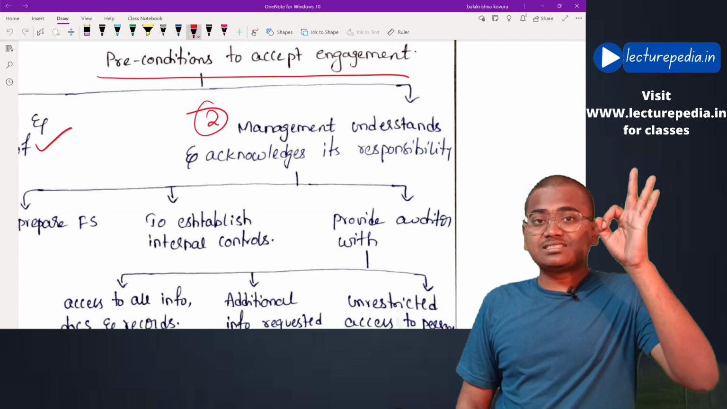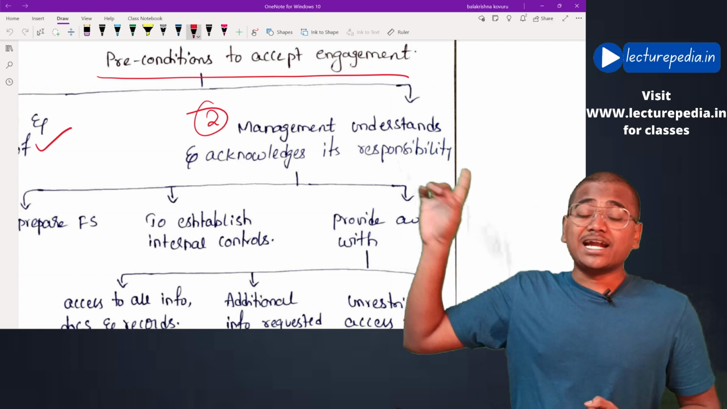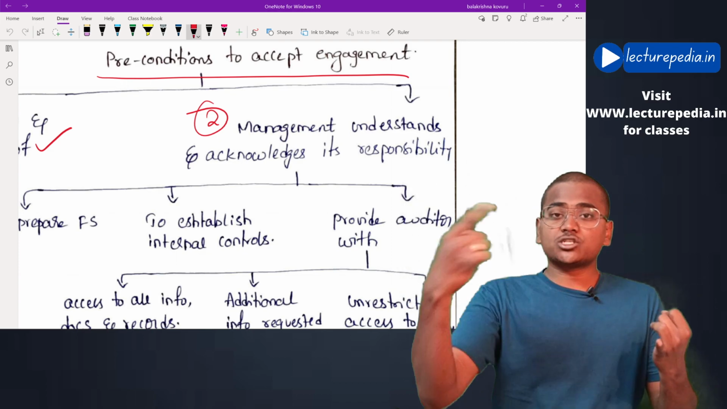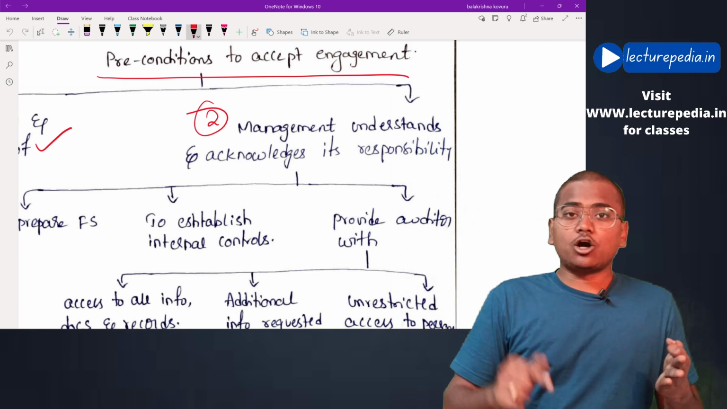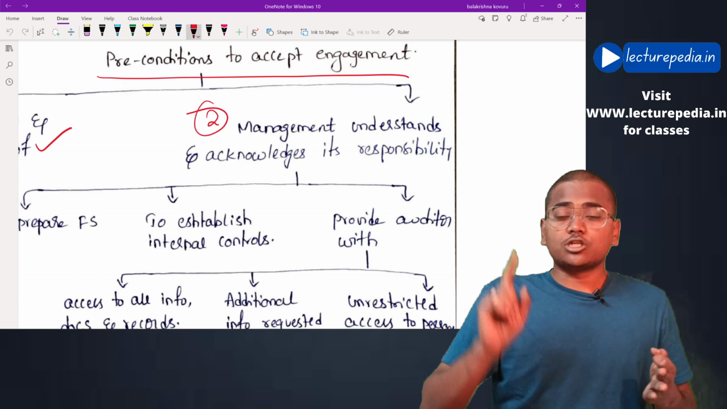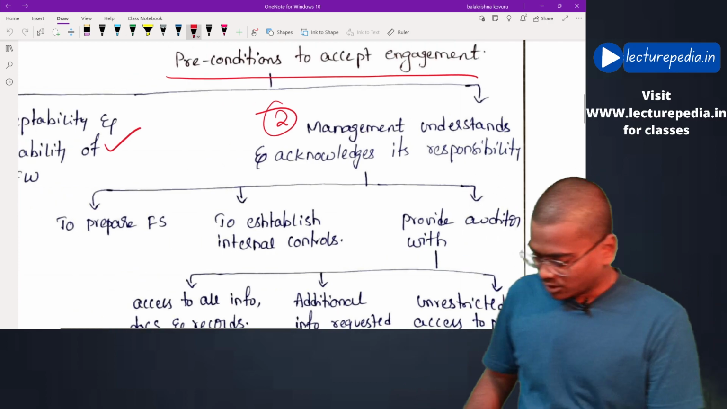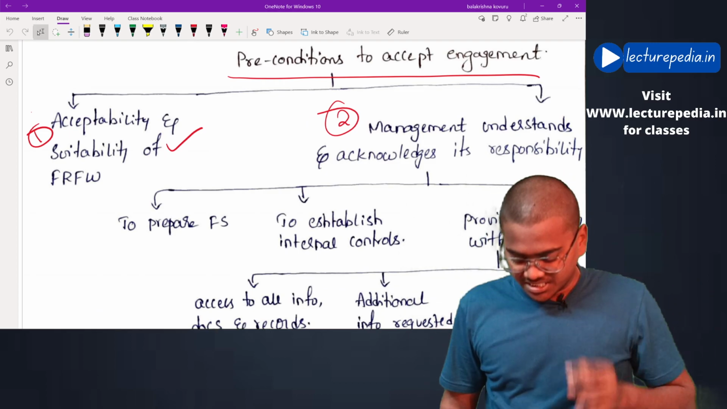Okay, these three aspects have to be understood and acknowledged by the management. What are the three aspects? First one, preparation of financial statements. Next one, establishment of internal controls. Third one, giving the auditor all the information, reports, documents, additional information, and unrestricted access to the persons. Okay, basically these are the four preconditions.